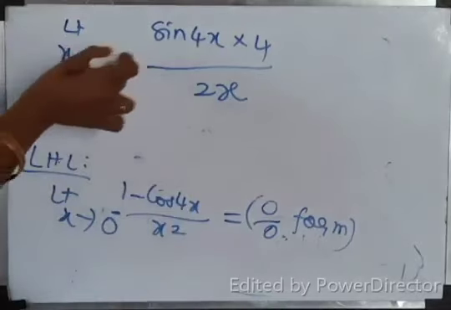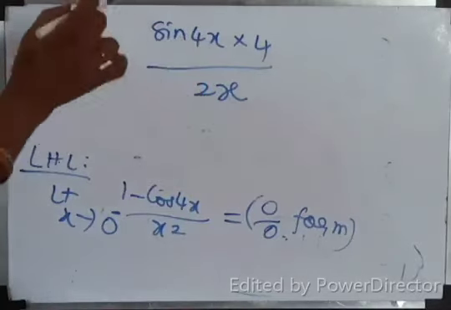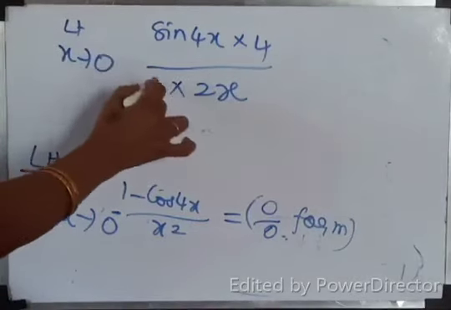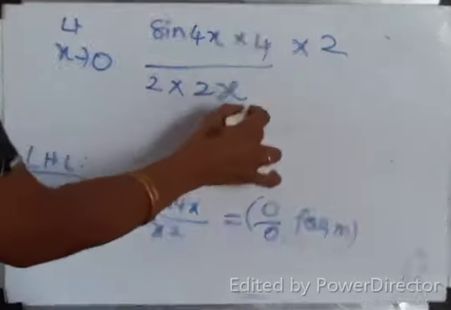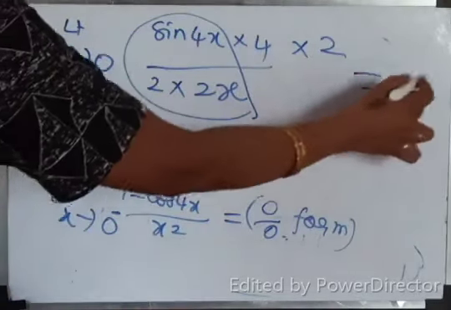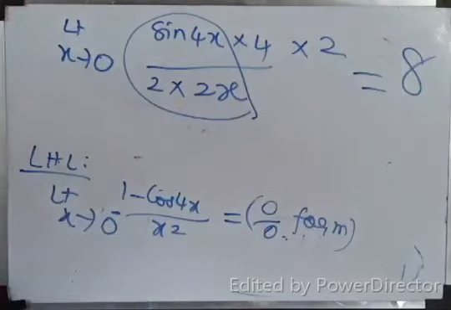Limit x tends to 0, sin 4x by 4x is 1. So I need to get into 2 into 2. Do you understand? So the answer is 8. So my LHL is 8. Therefore k equal to 8.